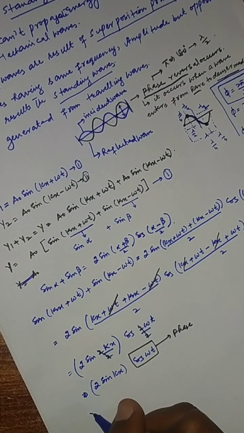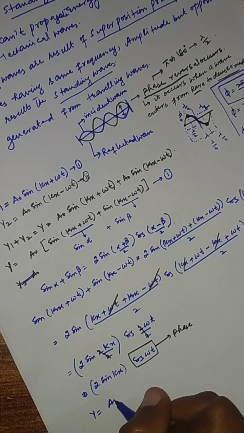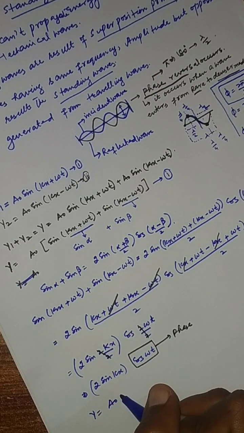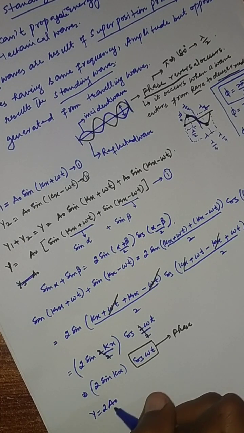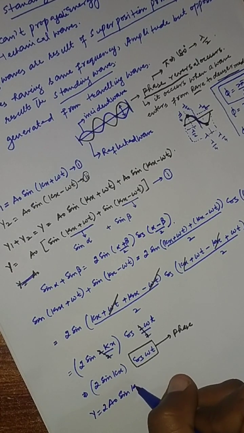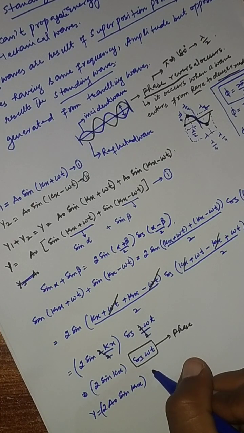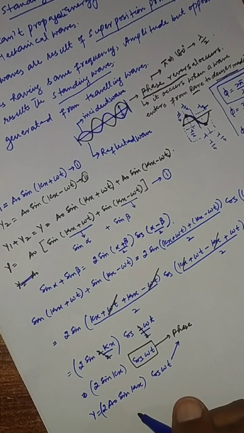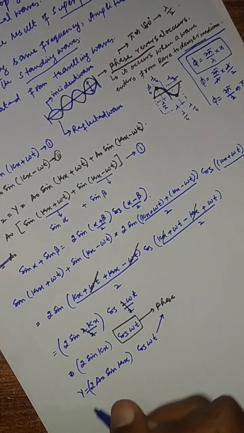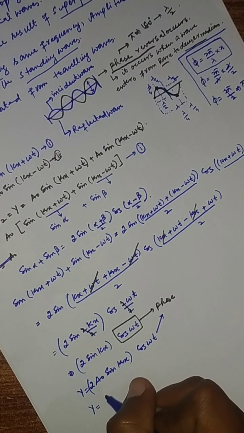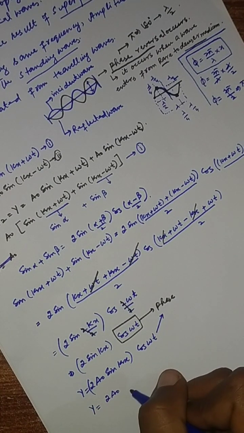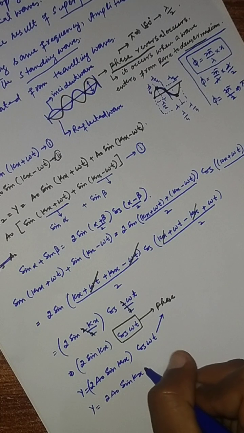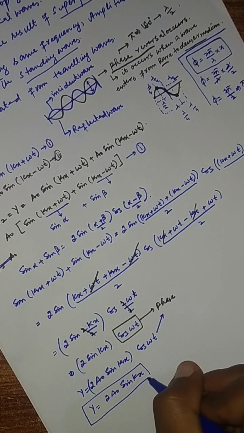the equation will become y equal to a node, and in place of this we put the 2, which multiplies, so this will be 2a node sin kx and cos ωt. But cos ωt is a phase, so we cancel it. Then the remaining amplitude of the wave which is obtained is 2a node sin kx. This is the resultant amplitude of the standing wave.